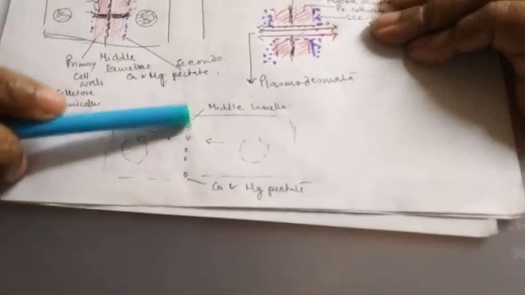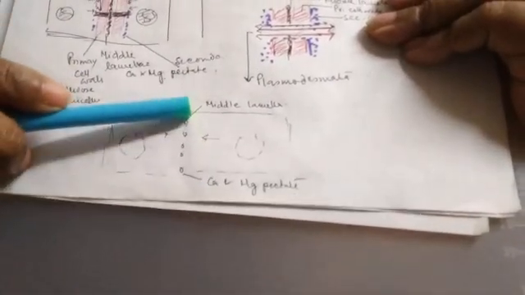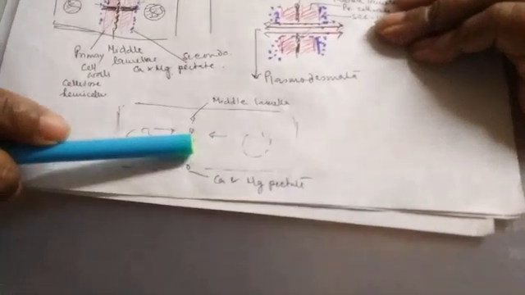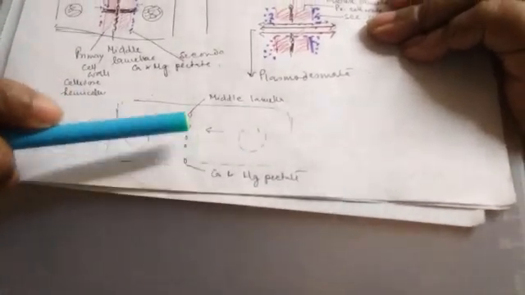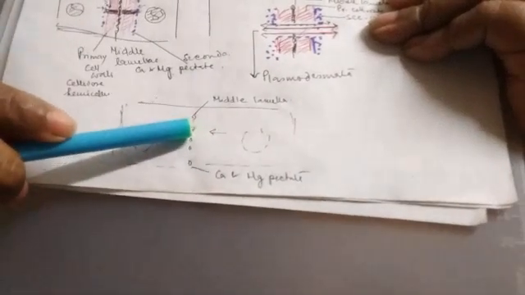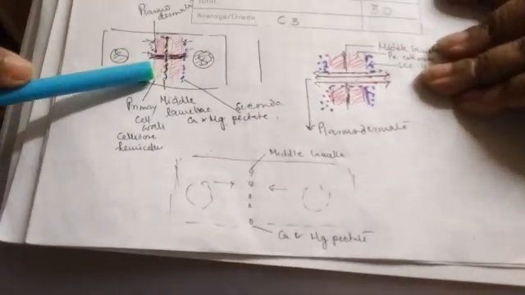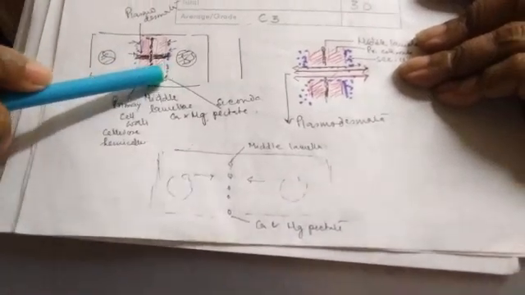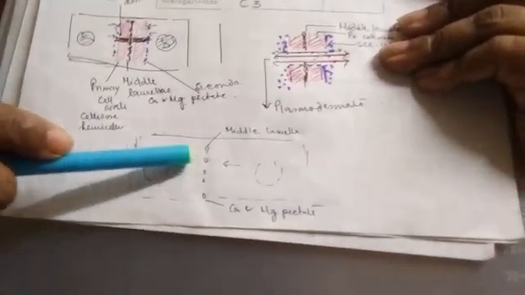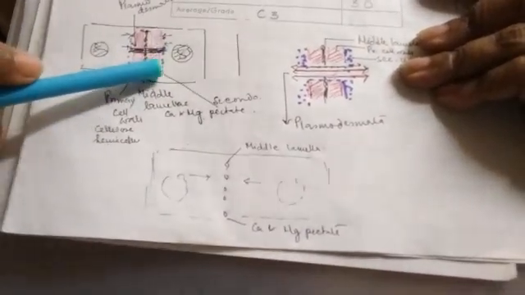These form the cell plate, and finally it forms the middle lamella, which acts as a cementing material between the two cells. Now after the middle lamella is formed, then starts the formation of the primary cell wall. Now these cells start releasing cellulose and hemicellulose, forming the primary cell wall.